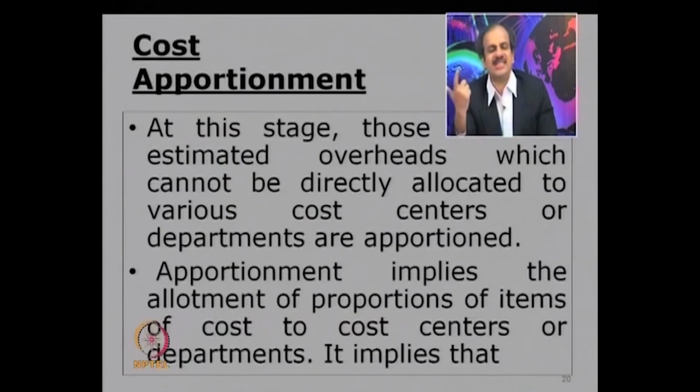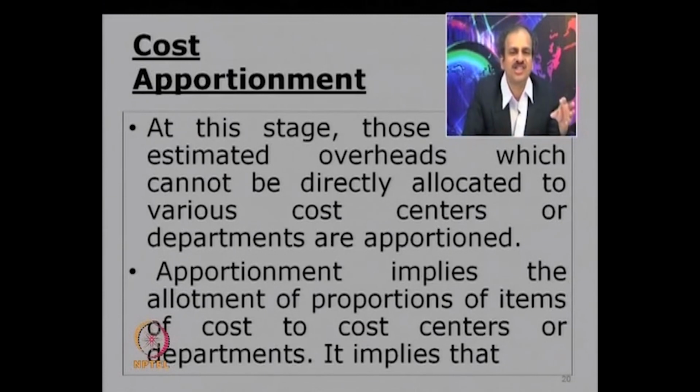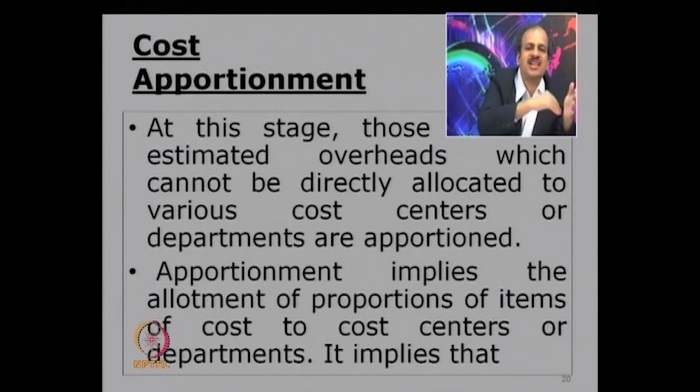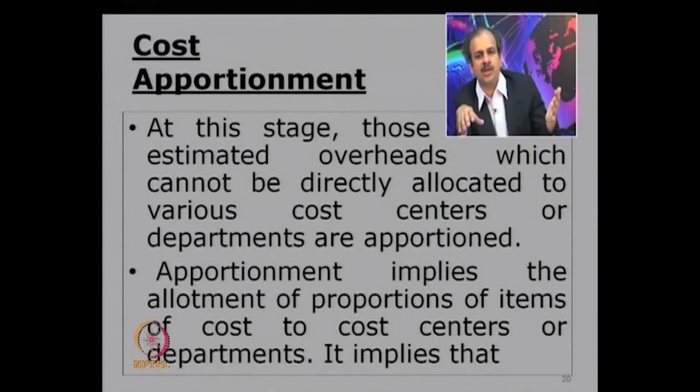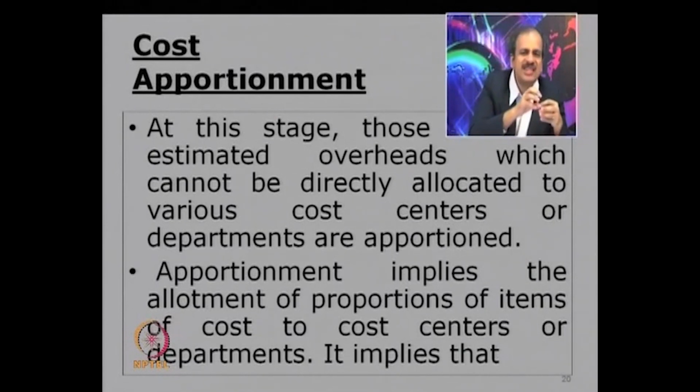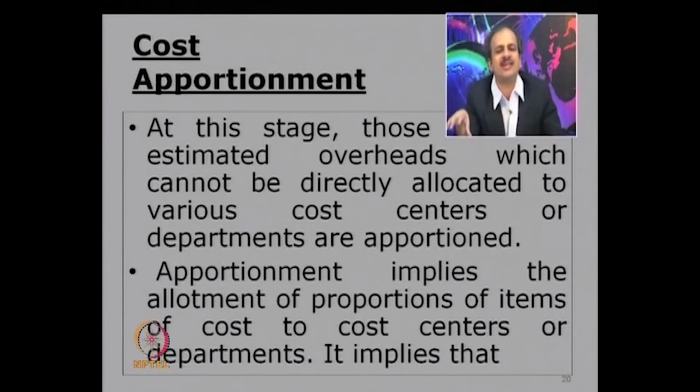So we will go to the next step now. I hope now the allocation is clear to you. Allocation means charging it directly. Now what remains is required to be apportioned. So in apportion, what is being done is, depending on the most reasonable way, the common costs are charged to the cost centers or to the departments.